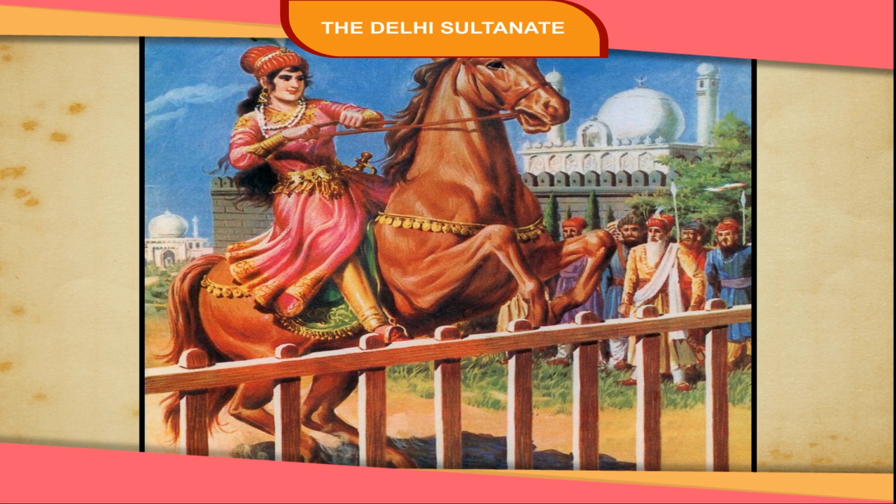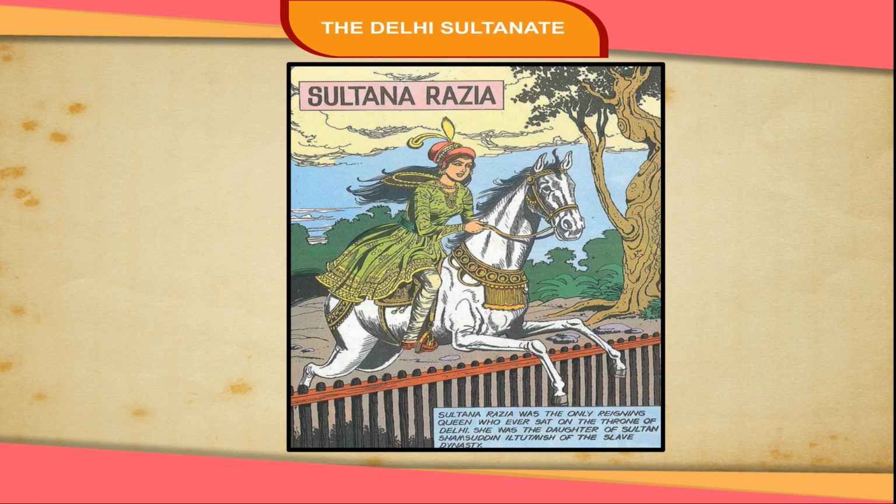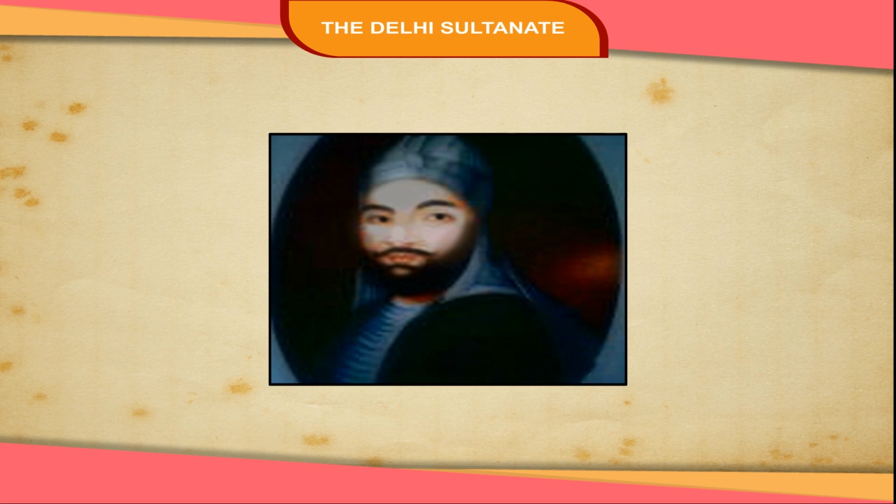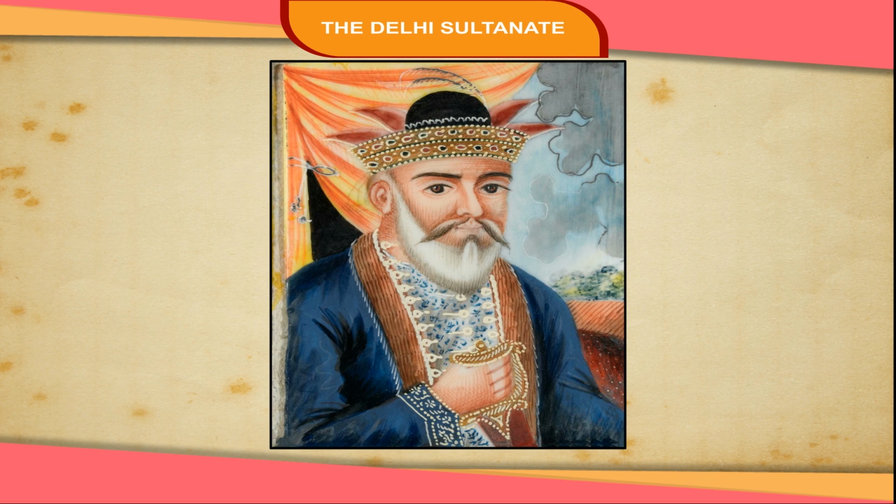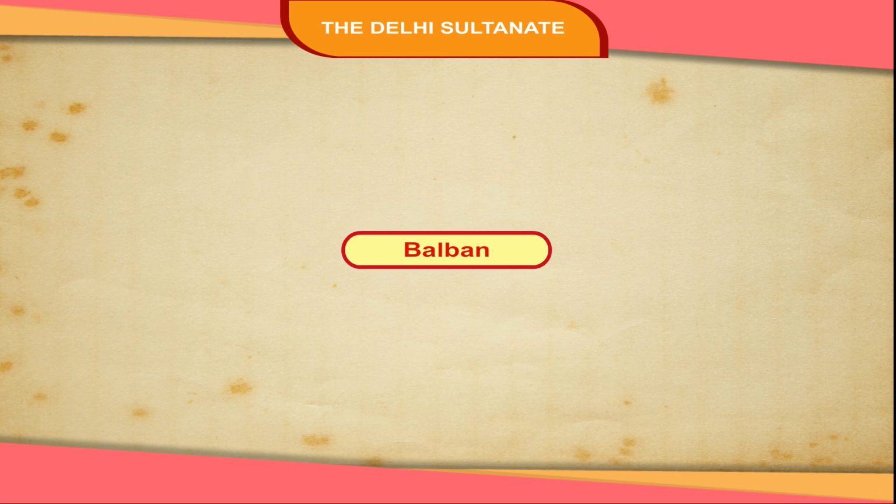The Chehalgani nobles conspired against her as they wanted power in their hands. They killed her in a battle near Delhi in 1240 CE. Her brother Nasiruddin succeeded her. He was a weak ruler who ruled on the advice of Balban. Balban, the chief advisor, became sultan after the death of his master.